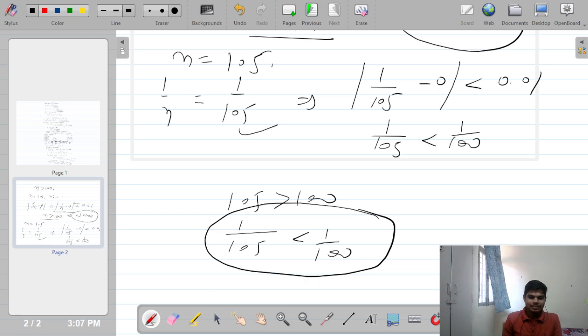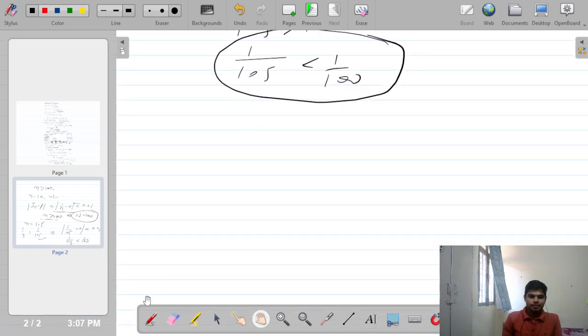So what is the stage? The stage is nothing but the position. After this stage, if you take any n, your requirement will be fulfilled, for any epsilon, any positive number.